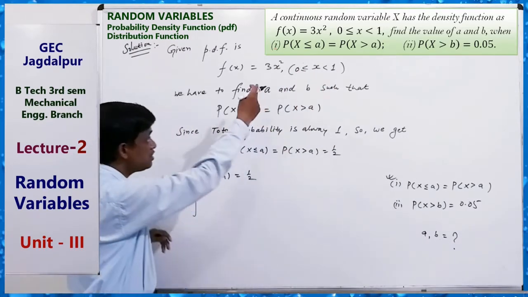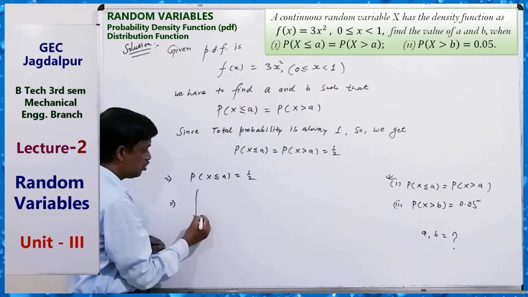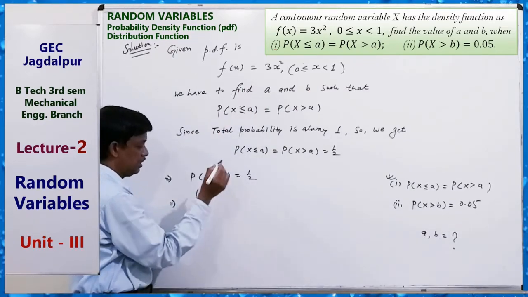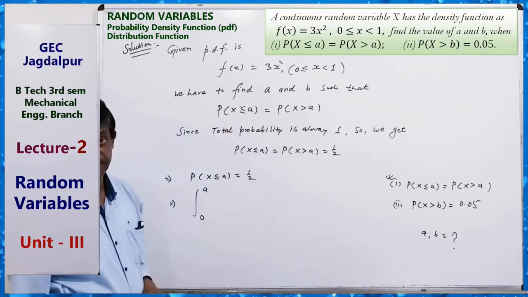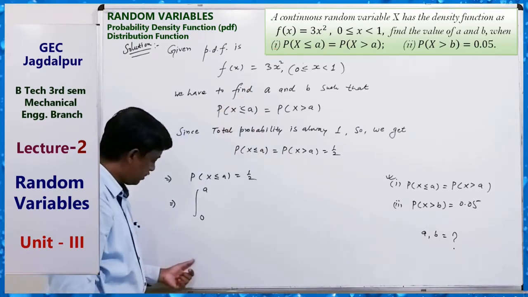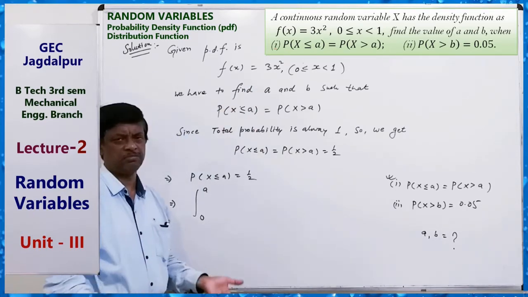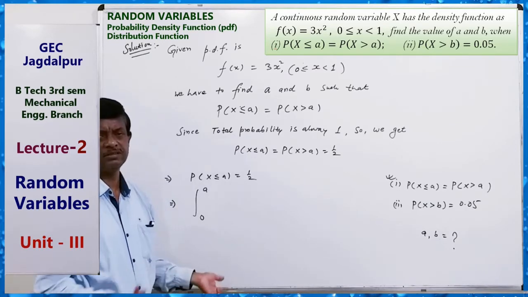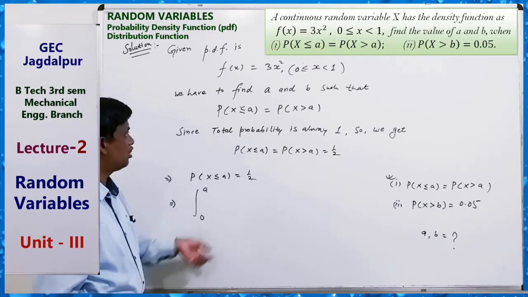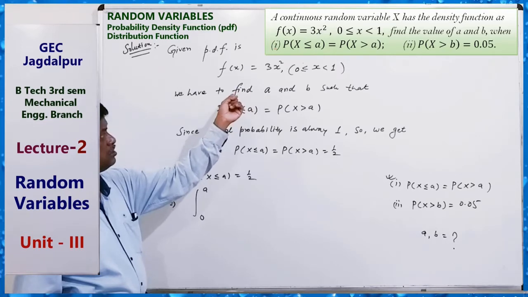So the lower value is 0, so 0 to a. We can ignore minus infinity to 0 as the function is 0 there, so that is not required.